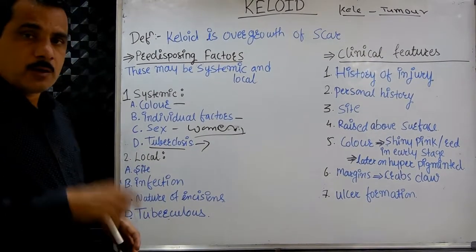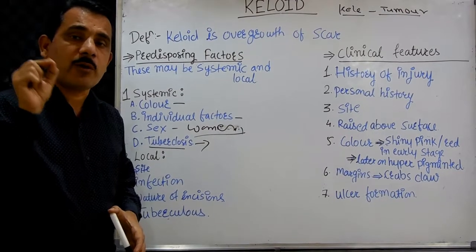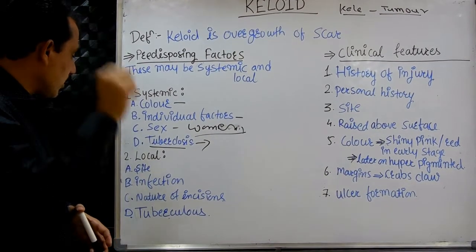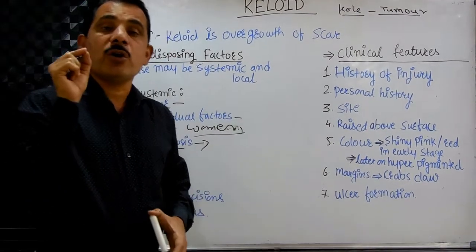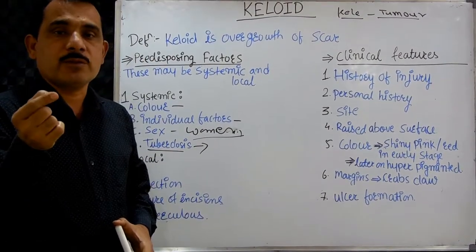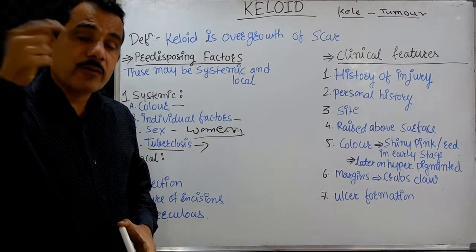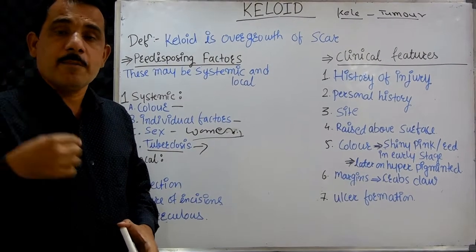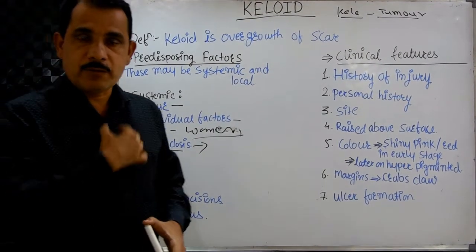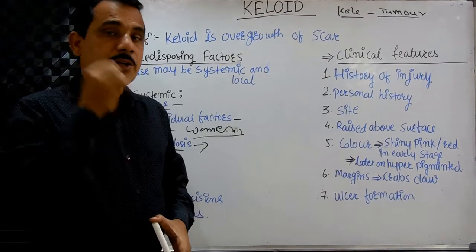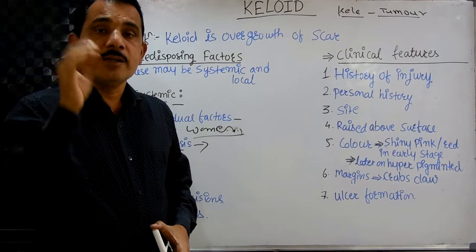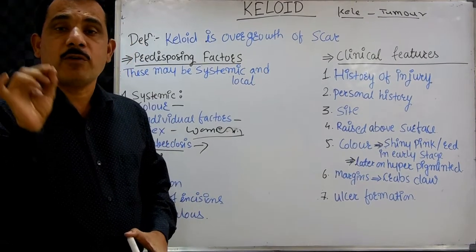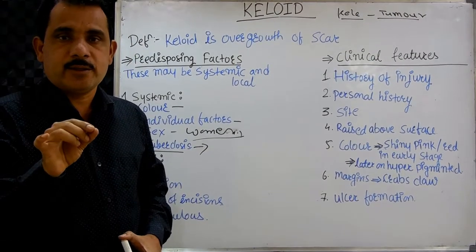Then the local factors. Local factors also predispose to the formation of the keloid. The most important local factor is the site. Site means the site at which injury occurs and the scar forms, a site favorable for the development of the keloid. These are mainly the front of the sternum, ear lobule, deltoid, neck, and head. These are the common sites for the formation of the keloid.